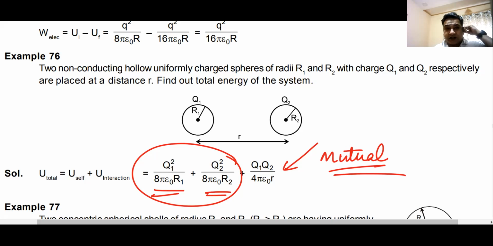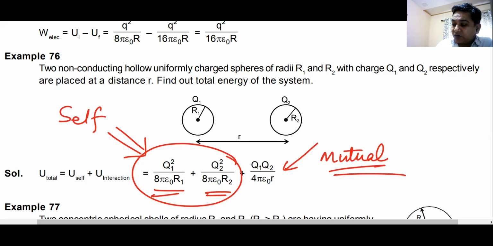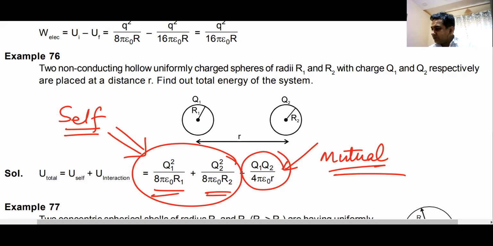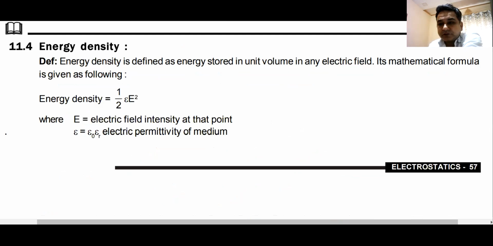You have to find the total energy of this system. This term consists of the self energy of the two bodies, and this term consists of the mutual energy of the two bodies. Am I clear? Do we understand this? Okay.